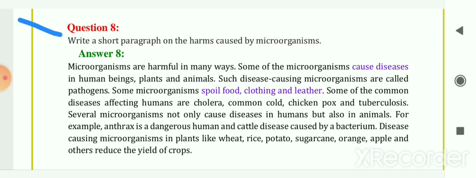Several microorganisms not only cause disease in humans but also in animals. For example, anthrax. It is a dangerous human and cattle disease caused by a bacterium. Disease causing microorganisms in plants like wheat, rice, potato, sugarcane, orange, apple, and others reduce the yields of crops. So these are the harms caused by the microorganisms. The next question: